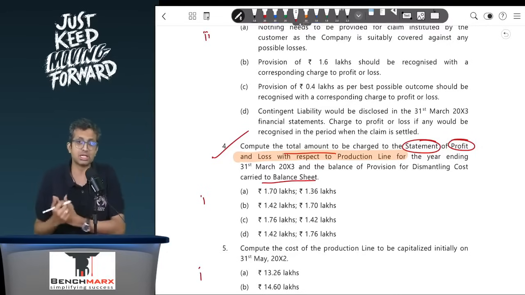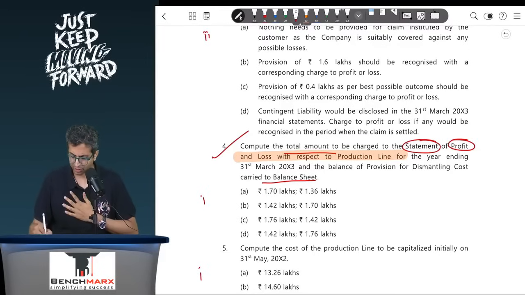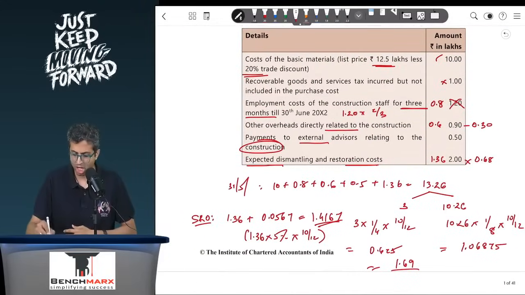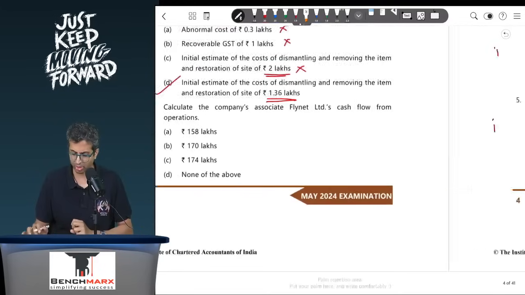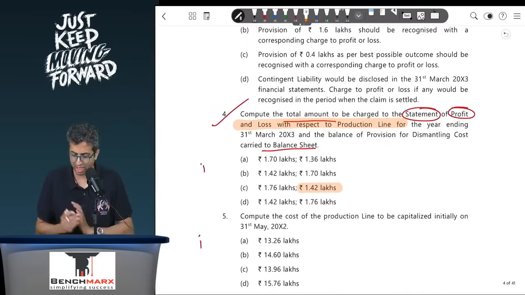So whatever is the nearest is what you should take, and based on what is most reasonable. First of all, if you look at provision for site restoration, we have just calculated that provision to be around 1.4167. After considering the unwinding, 1.4167, if you go to see over here, that is around 1.42, that is the number in point C.